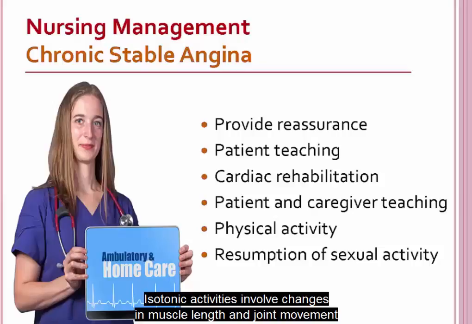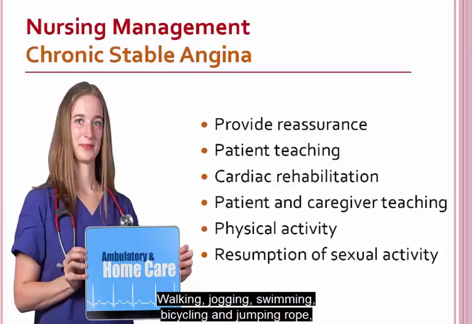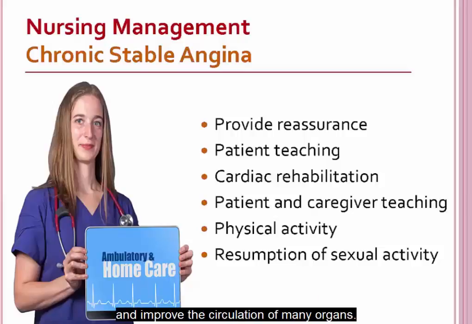Isotonic activities involve changes in muscle length and joint movement with rhythmic contractions at relatively low muscular tension. Walking, jogging, swimming, bicycling, and jumping rope are examples of activities that are predominantly isotonic. Isotonic exercise can be a safe, steady load on the heart and lungs and improve the circulation in many organs.